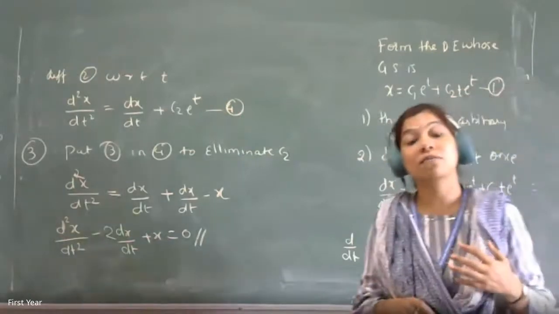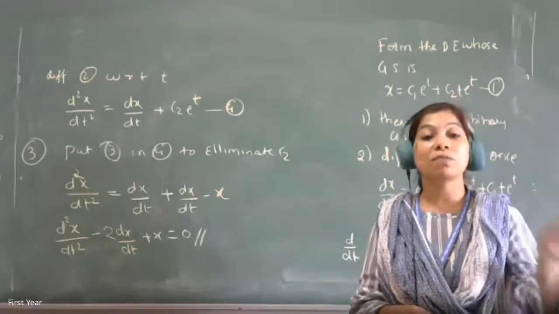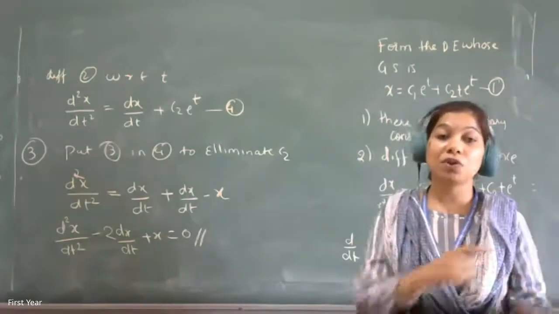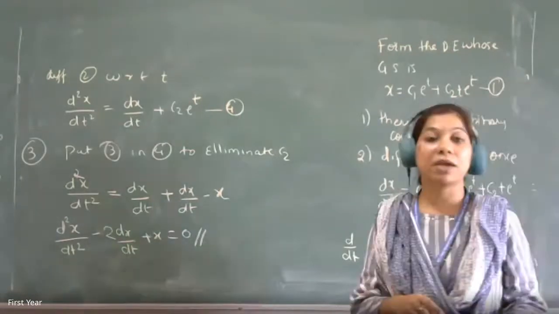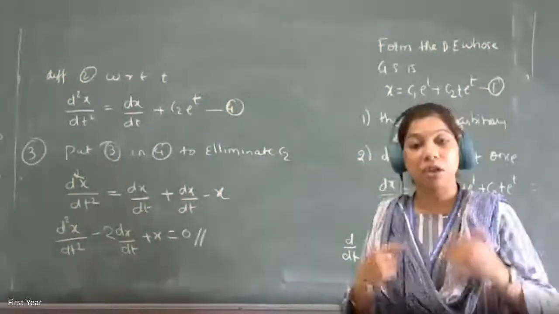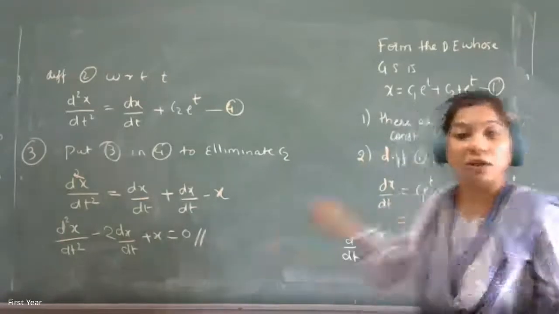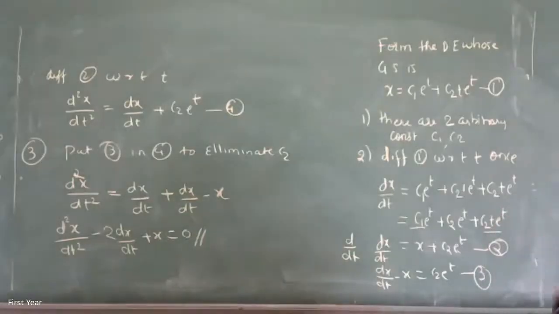If suppose you have cos and sine terms, then back substitution will be simple because the derivative of cos becomes minus sine, and the derivative of sine becomes cos. So back substitution becomes easy. So trigonometry, and if your constant is in the exponent or upon, then also use the equations which you are getting by differentiation to back substitute like we do. Is it okay? Everyone? Yes, ma'am. Okay. Fine. So that is about formation of differential equations.